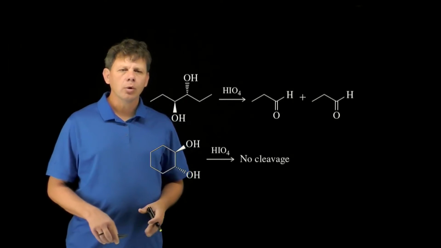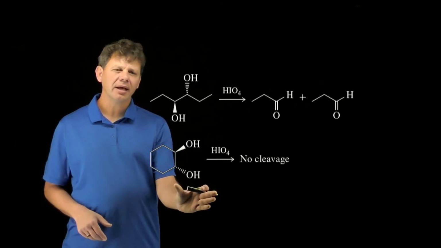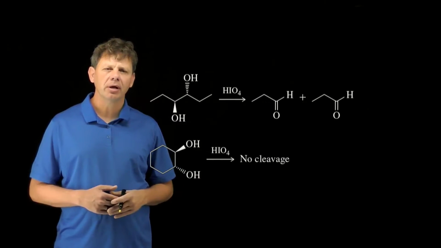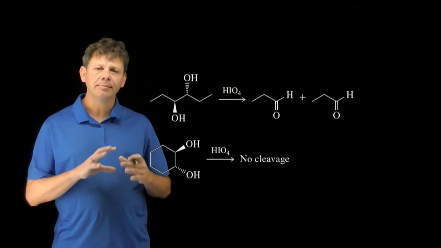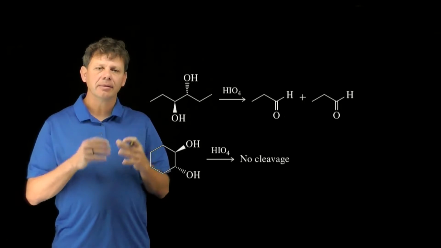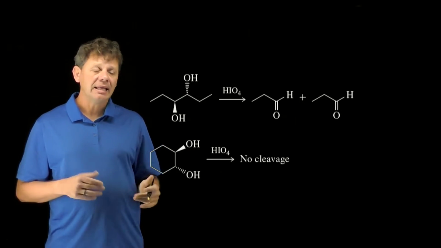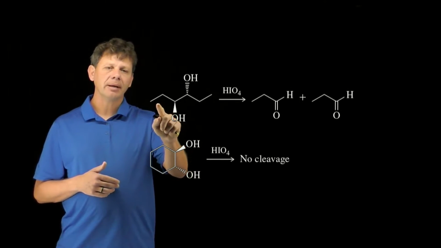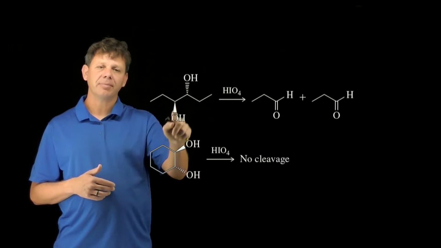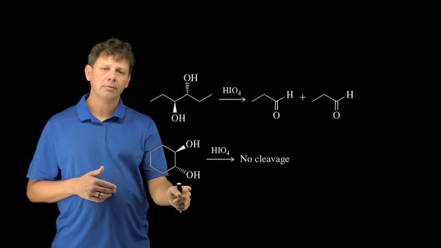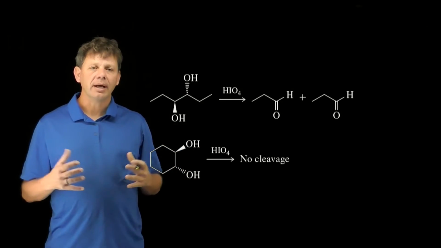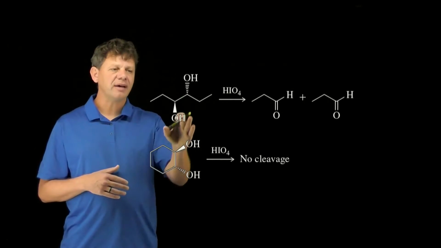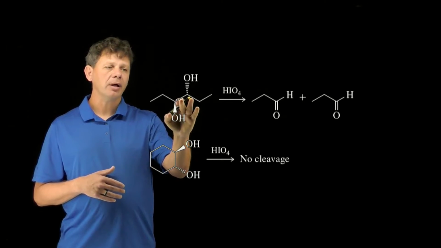In this assessment, we're reminded that trans diols can't be cleaved with periodic acid because the two hydroxyl groups are not on the same side, and we can't make that cyclic periodate ester. And yet, when we have an acyclic compound, where the hydroxyl groups are on opposite sides, as they were in the case of the ring, the reaction happens just fine. Why is that?